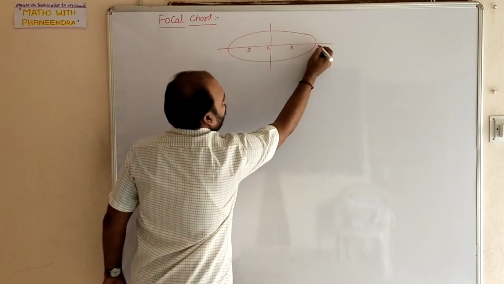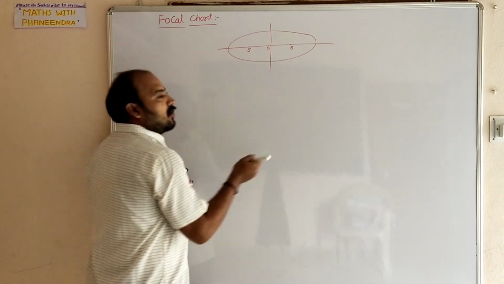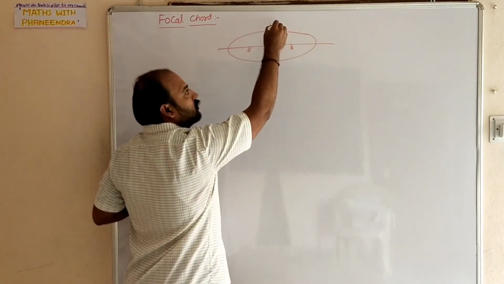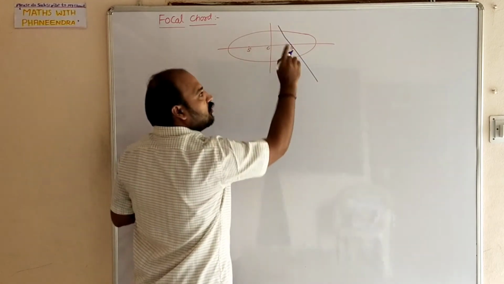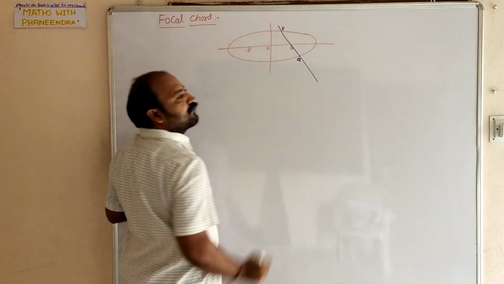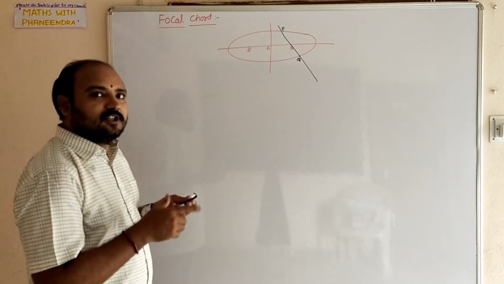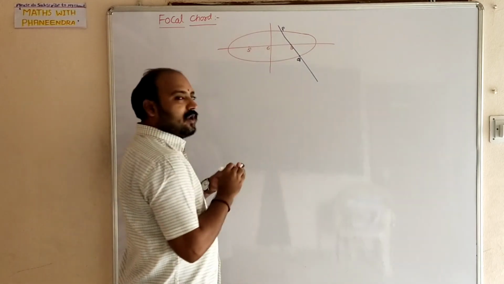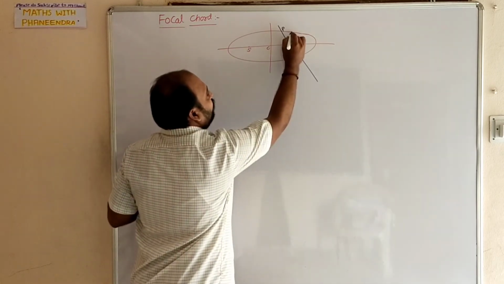A chord which passes through the focus is called a focal chord. Suppose this is the chord passing through the focus, here the point is P and here the point is Q. The chord which passes through the focus and is perpendicular to the major axis is called the latus rectum.